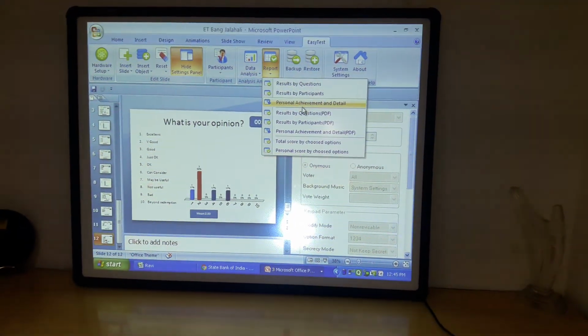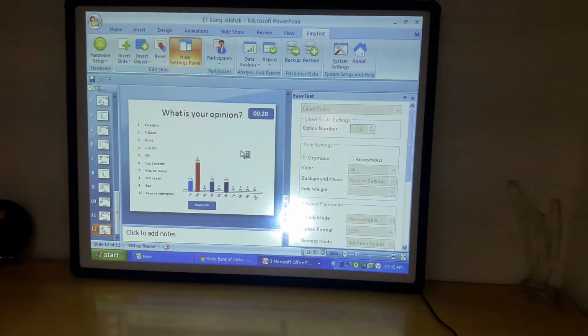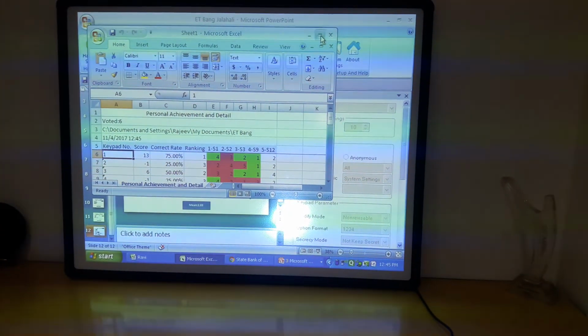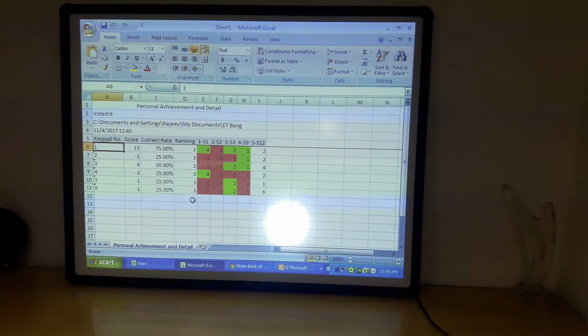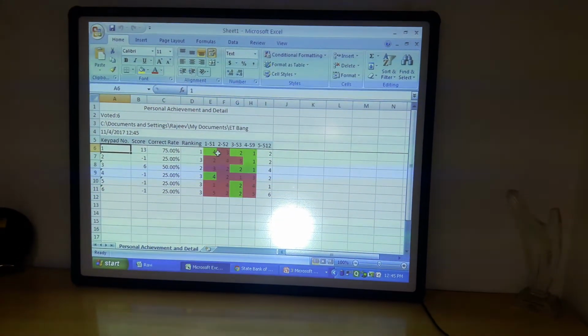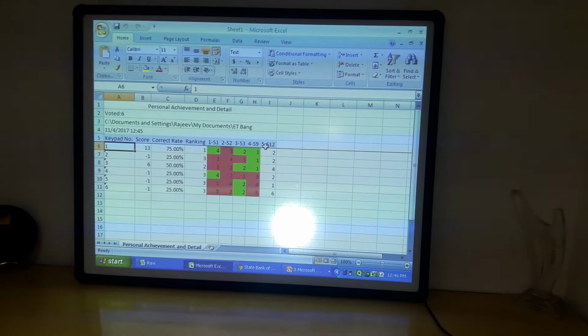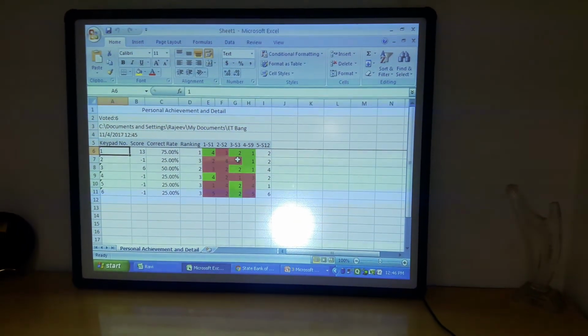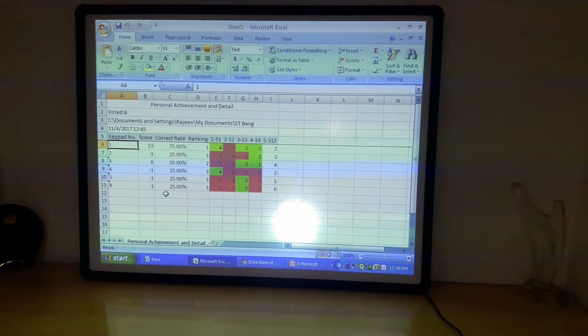And to get at a glance the entire result of the class, this is it. Keypad numbers, ranking. Green is correct, red is wrong. These are the questions. This is the option chosen by the different students. This is the ranking over there. This is the total score over there.